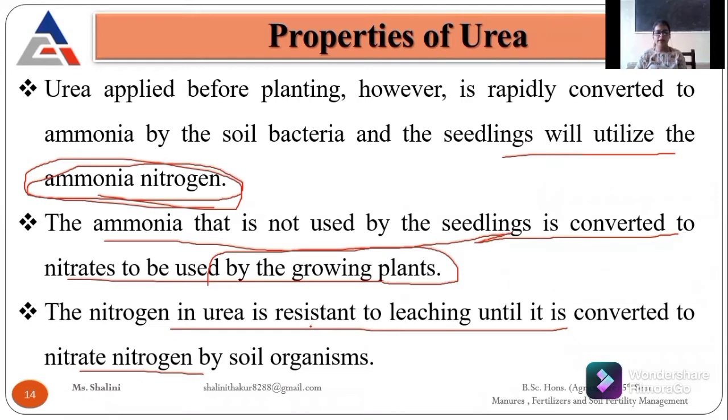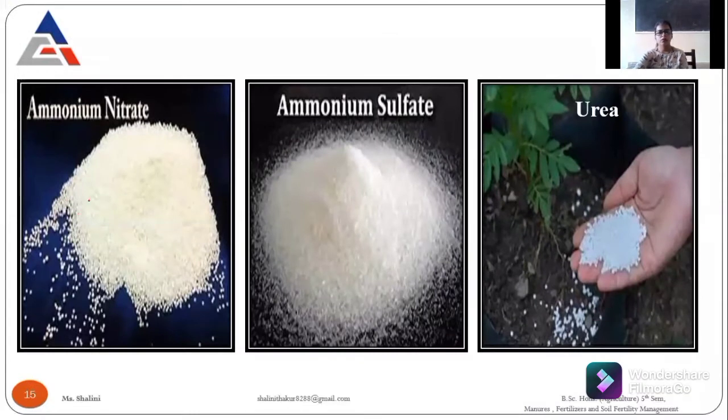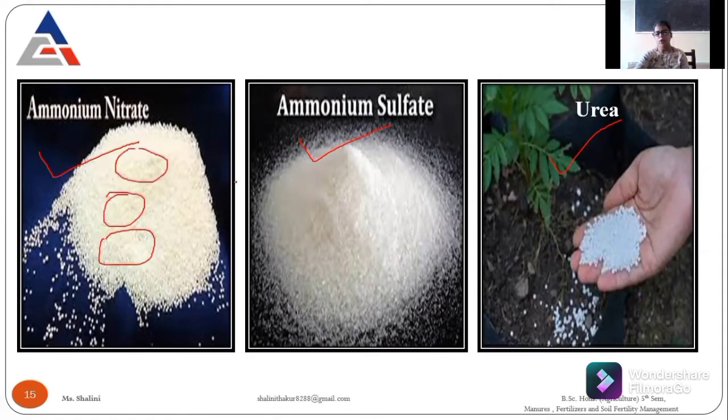We have to apply at that time. Okay, and these are some images: first is ammonium nitrate, second is sulfate that is in a powder form, and then is urea that is in a granular form. You see the ammonium nitrate and urea are kind of similar, but the granules of nitrate are quite bigger than the urea.